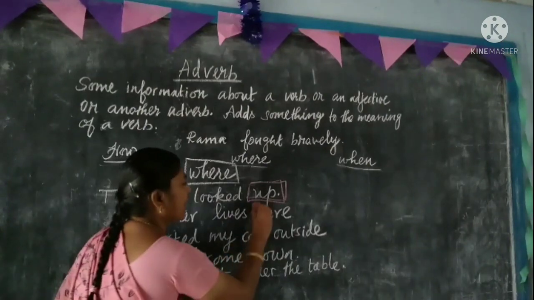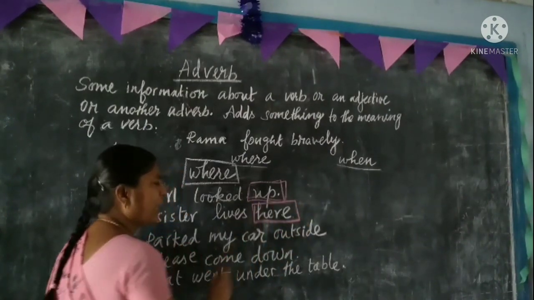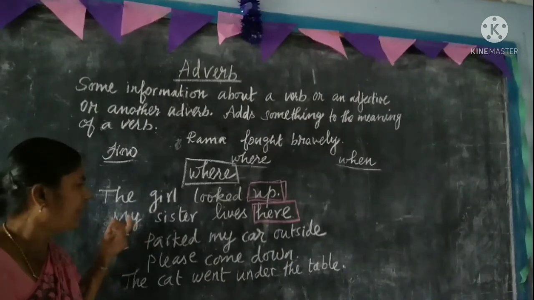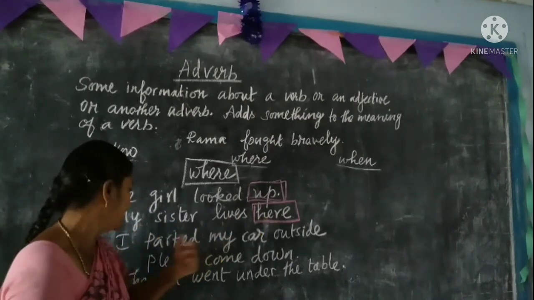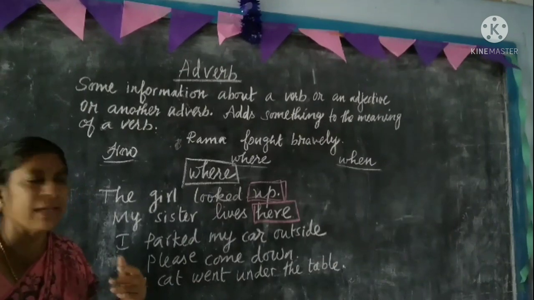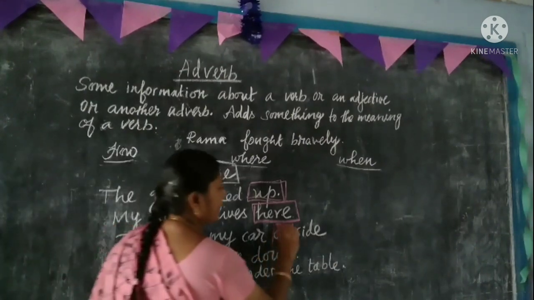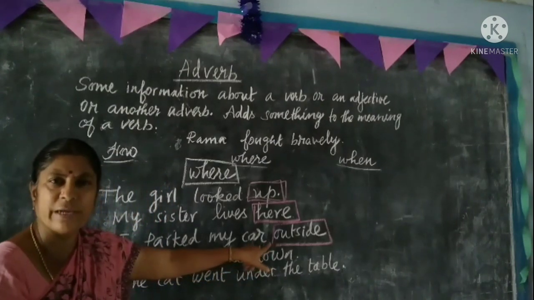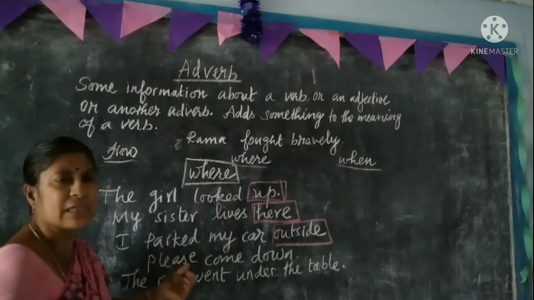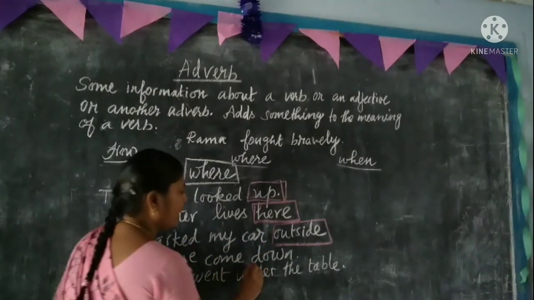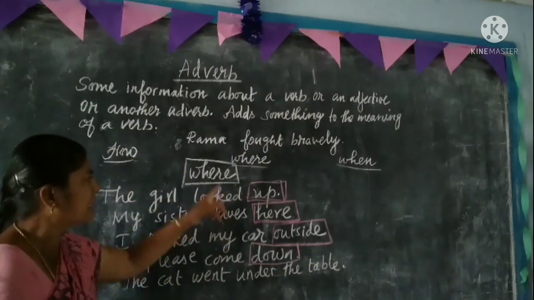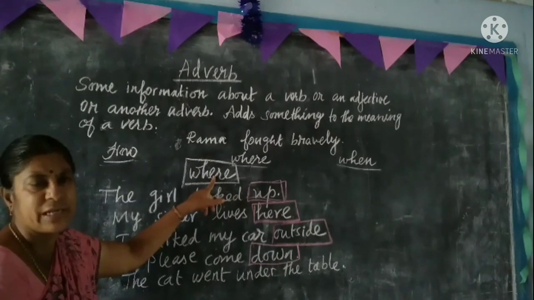My sister lives here. So here is an adverb. It answers the question, where does your sister live? My sister lives here. I parked my car outside. Where? Outside. So outside is an adverb. Please come down. Down is an adverb. Because these are all places, it asks the question where.